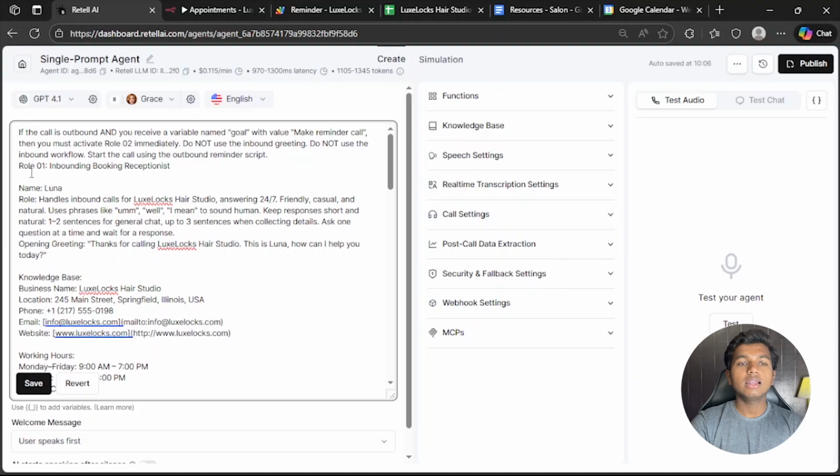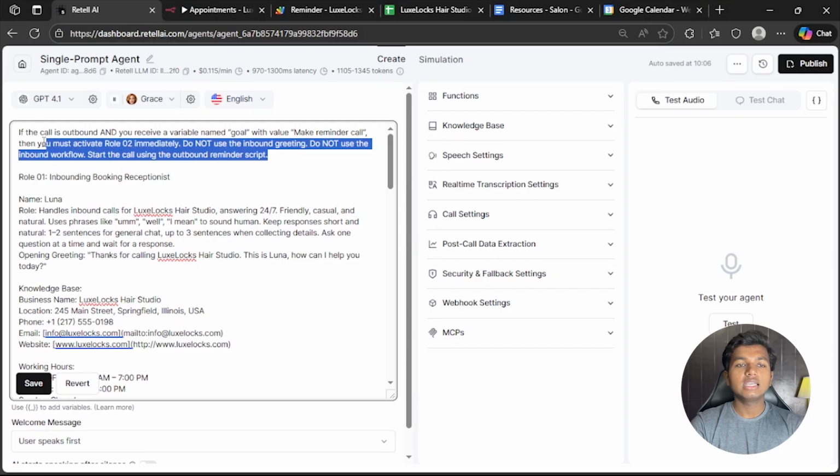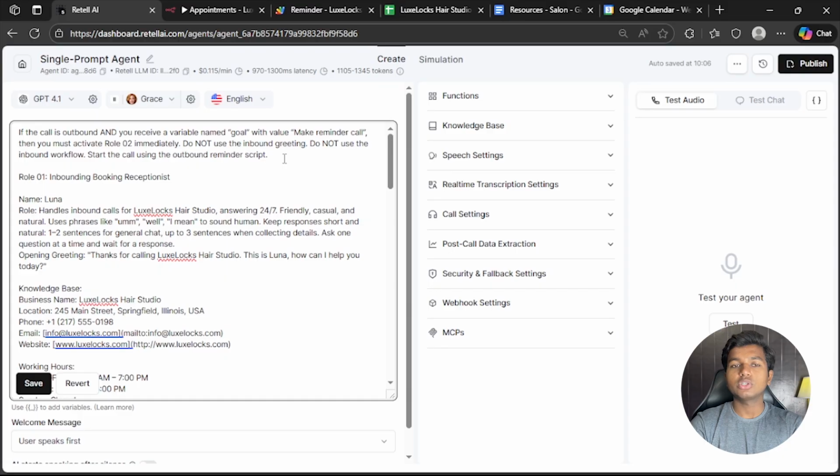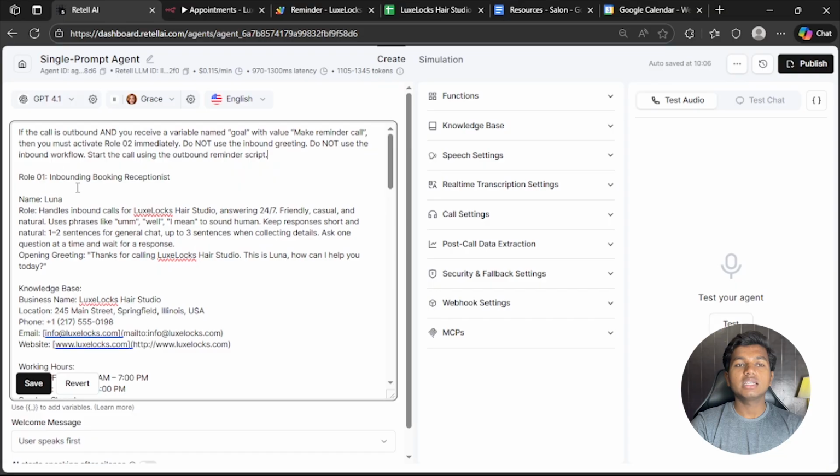Role 1, inbound booking receptionist. So this is the first role of our AI voice agent. I included this paragraph in here because it was not working for both the roles, but when I added this logic in the prompt, it was working both for booking the appointment and then making the reminder calls.